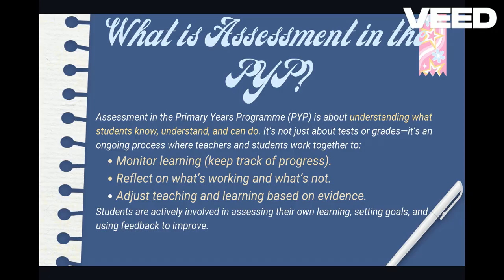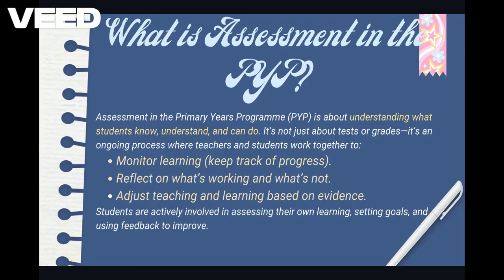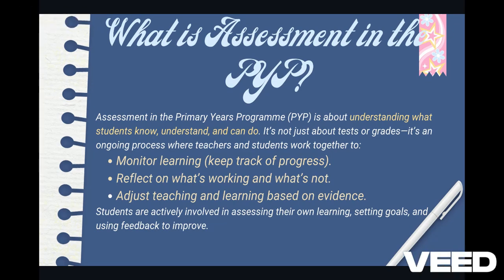Assessment in the Primary Years Programme is to understand what students know, understand, and can do. It starts with prior understanding, and it's not just to grade or test the child. It's an ongoing process where the teacher and the student collaborate to monitor learning, keep track of the progress, reflect on what's working and what's not, and adjust teaching and learning based on the evidence. Students are actively involved in assessing their own learning, setting goals, and using feedback to improve. That's what assessment looks like in PYP.